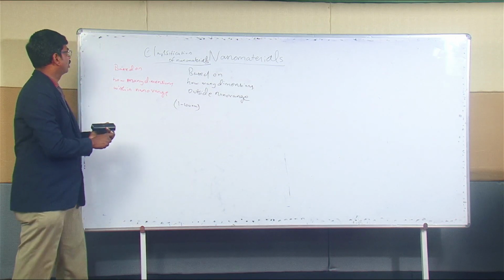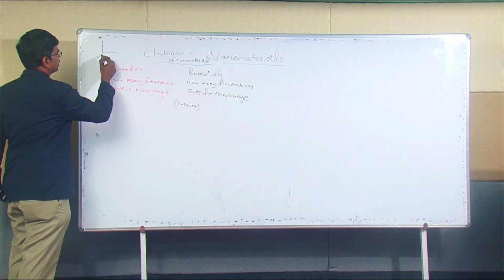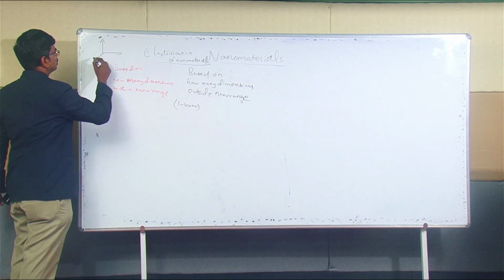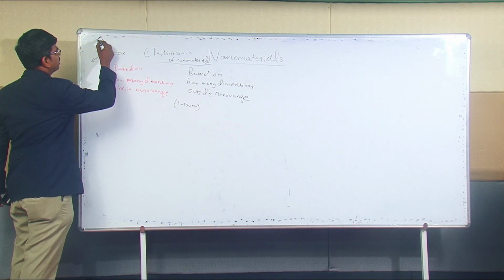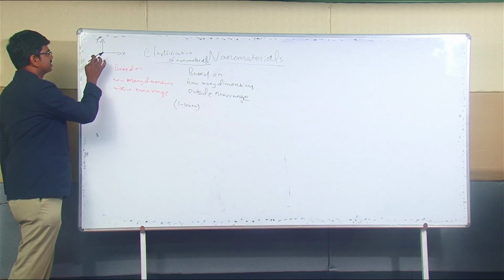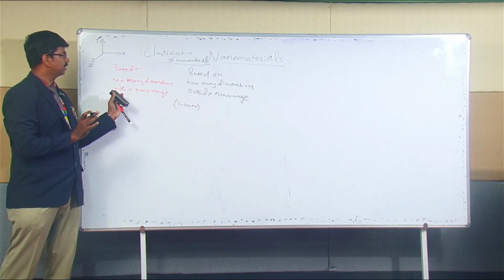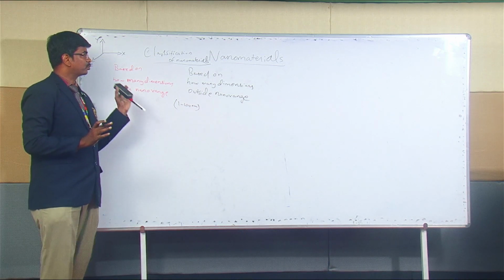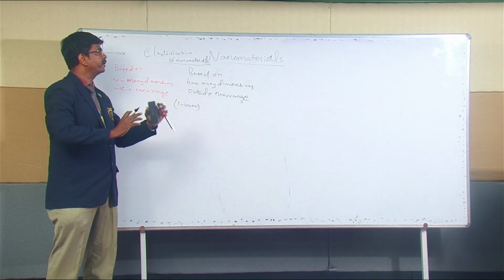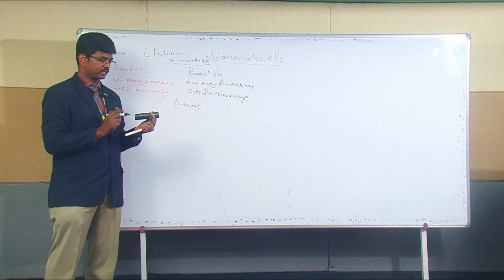For example, all materials are three-dimensional, so we restrict that to x, y, z. Whether the x dimension, y dimension, and z dimension, all three dimensions, are within the nano range. That is one classification. The other classification is how many dimensions are outside the nano range. That is the second classification.